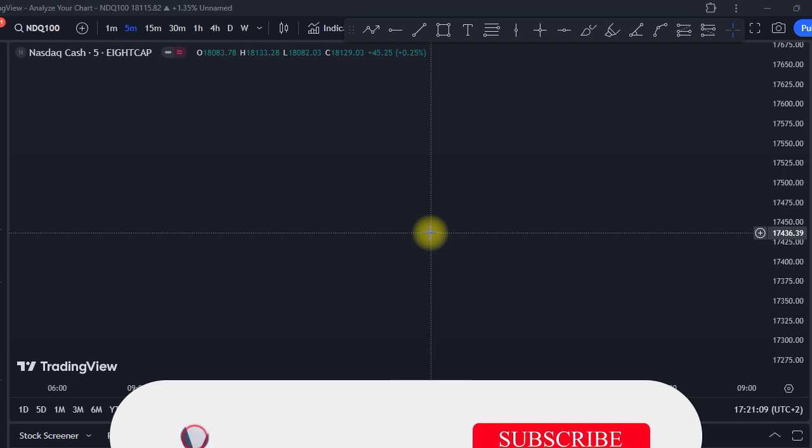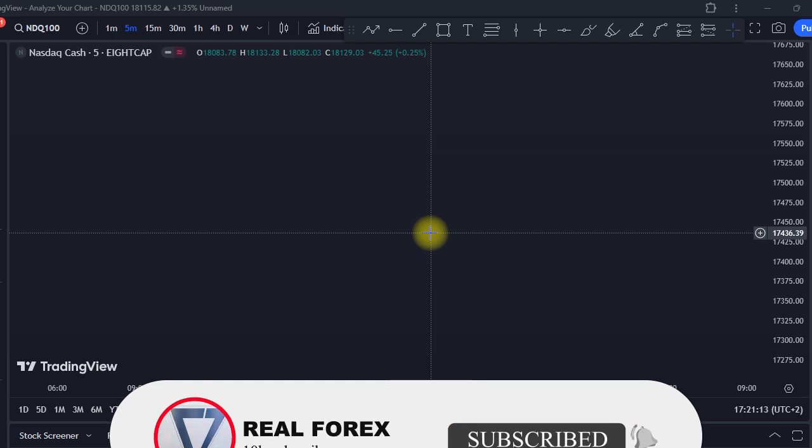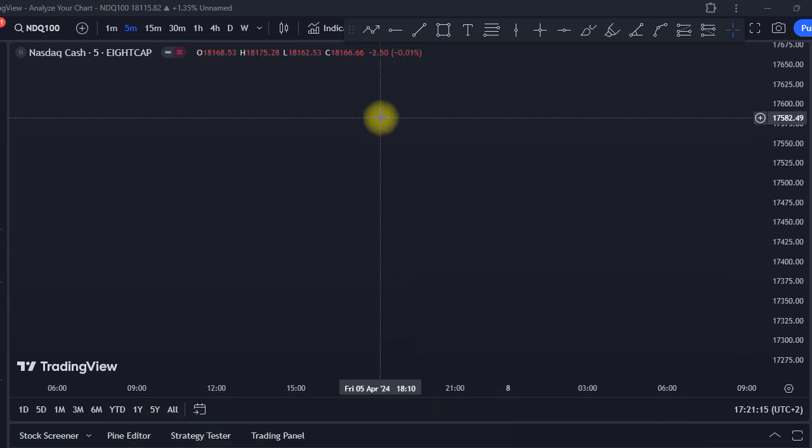Okay guys, now without any further waste of time, let's talk about liquidity. Liquidity are the points in the market where we know that the market is going to be drawn into this area, and we know that the market has to run out these areas and then it can take our direction. So it's very important to know the points of liquidity so that you can avoid being part of liquidity, so that you can avoid using these points as entries.